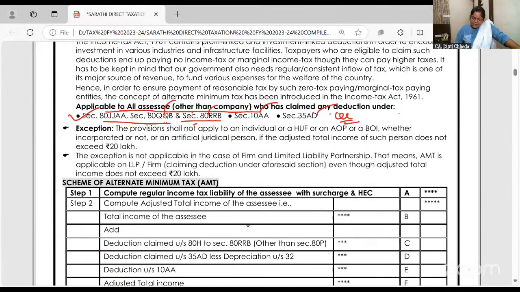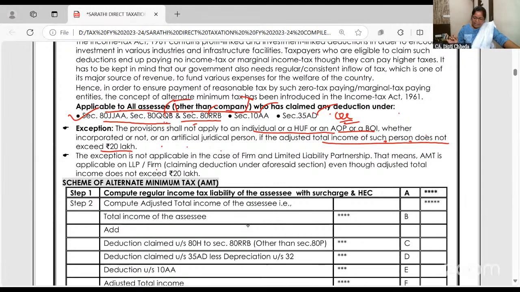Okay, right. This provision will not be applicable to individual, HUF, AOP, BOI or AJP if adjusted total income of such person does not exceed 20 lakhs. Is this clear to you? Ma'am, what is adjusted total income? If adjusted total income does not exceed 20 lakhs, then this is not applicable to small SSEs like individual, HUF, AOP, BOI. Otherwise, to partnership firm, LLP, it is applicable. And for companies, AMT is not applicable.